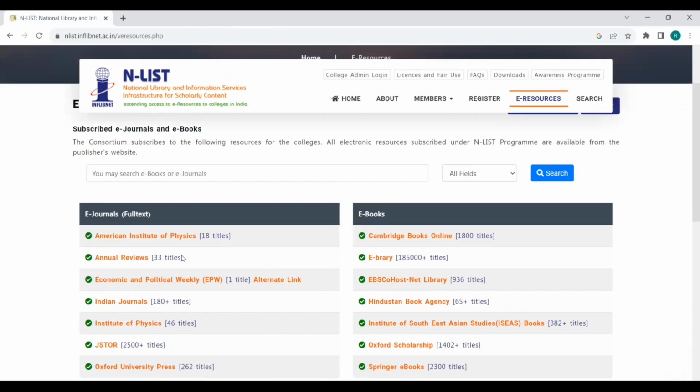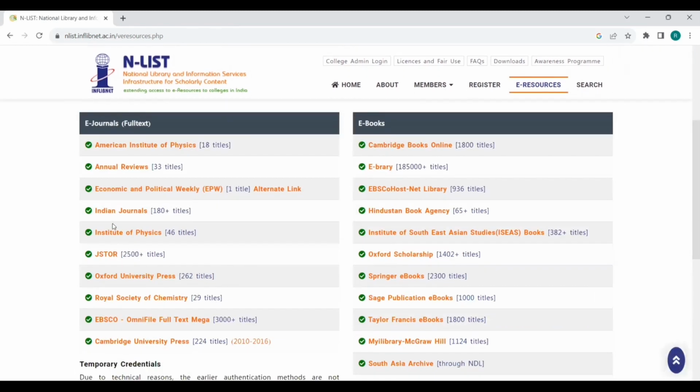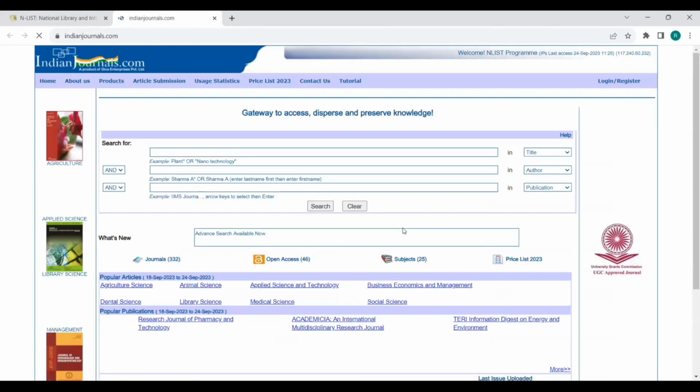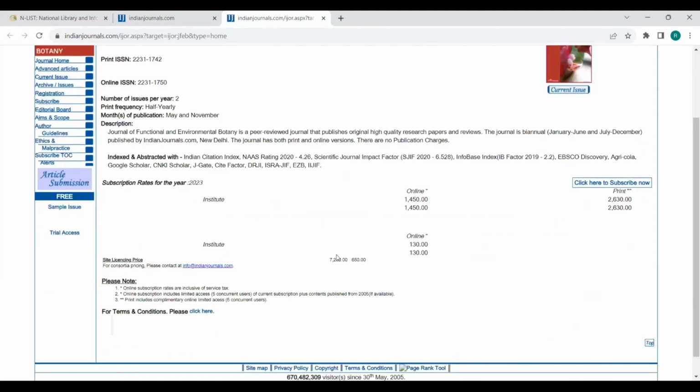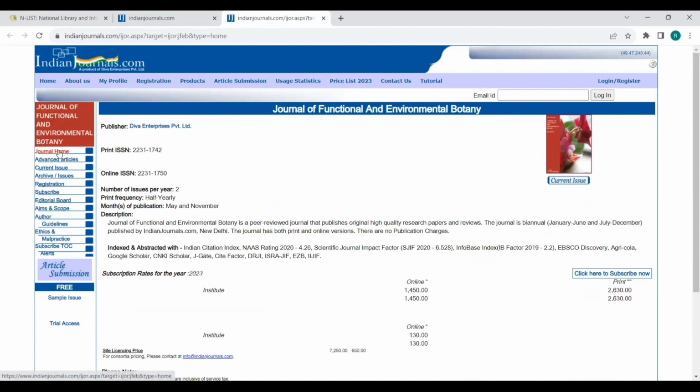So here, in some of the journals, for example, I am just checking here in case of JSTOR, it is giving all types of citation, whether you are in need of APA, or Chicago Press, or MLA, then all types of citations will be shown here. This is the web page. If you are clicking the Indian journals, you will be driven like this. Please note that the appearance of every page will not be the same.